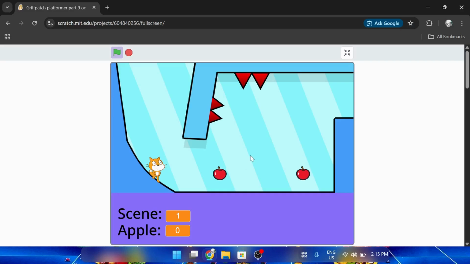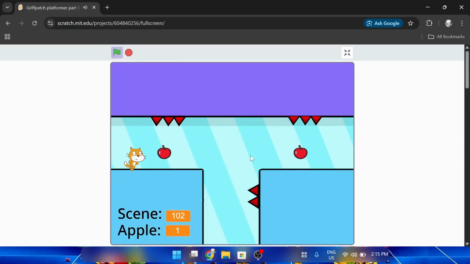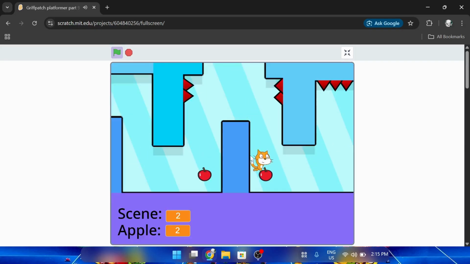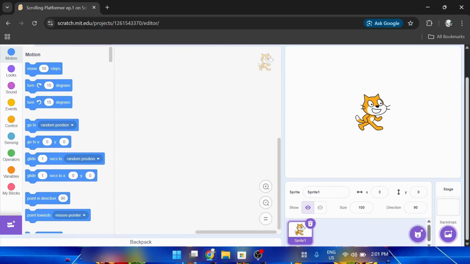Everyone. Today in this series, I'm going to teach you how to make a scrolling platformer like this, as you can see. So get ready. So now let's get started. So first, what we want to do is go to your sprite and let's name this player.